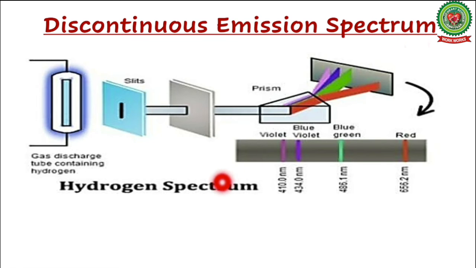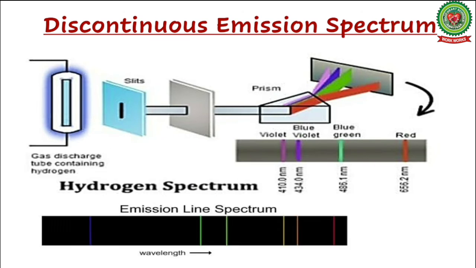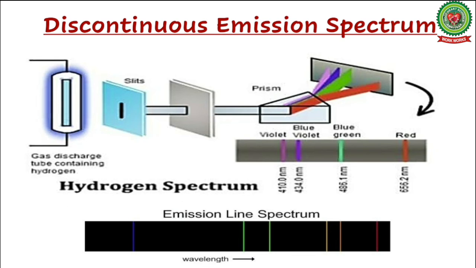The lines are separated from each other by dark spaces, as you can see in the picture that is being given here. Each line in the spectrum corresponds to a particular wavelength. The line spectrum is also known as atomic spectrum. So it can be known as discontinuous emission spectrum, line spectrum, or atomic spectrum.